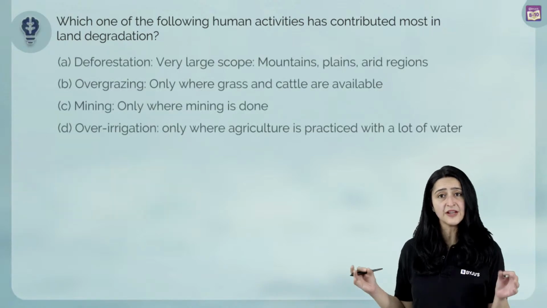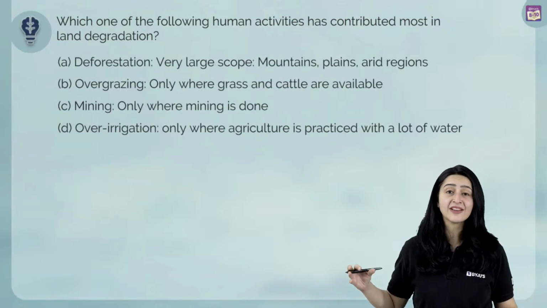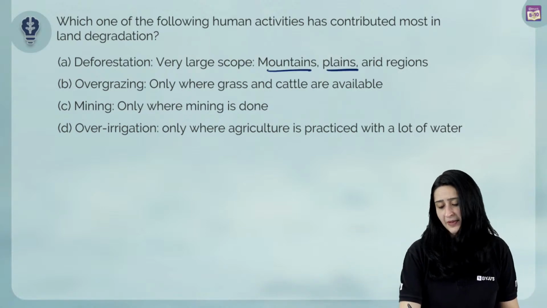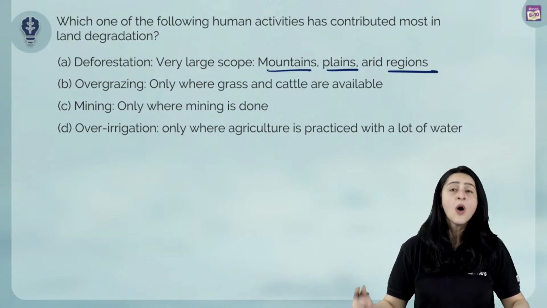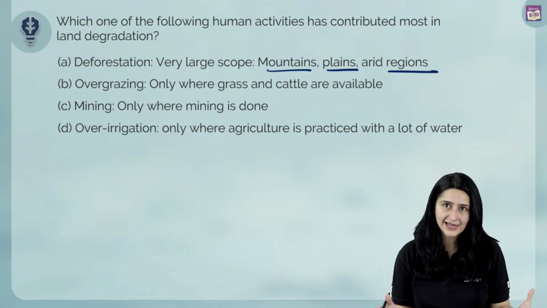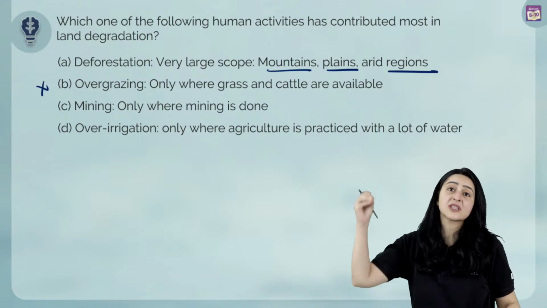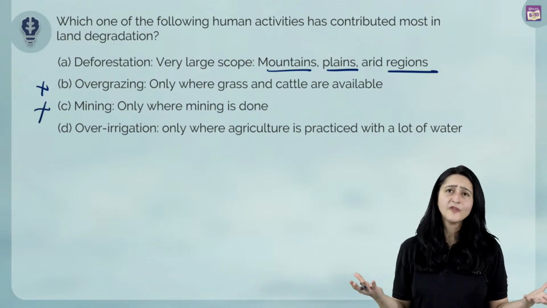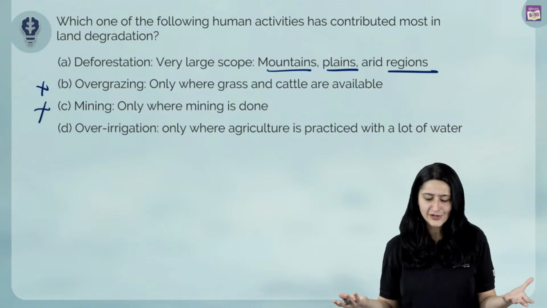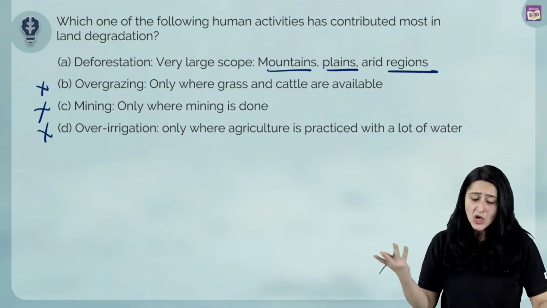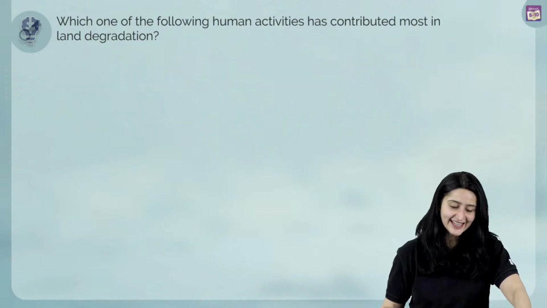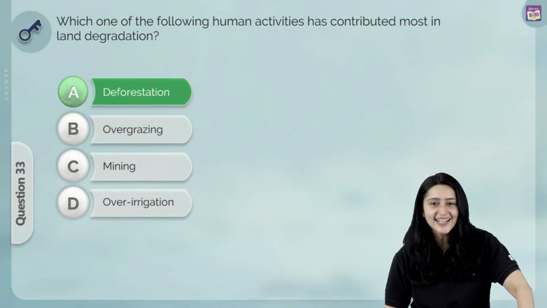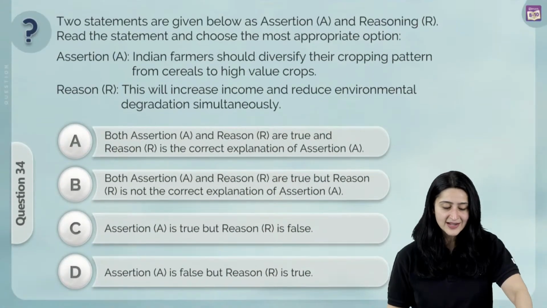However, if you think of deforestation, it actually has a very large scope. Why? It can happen in the mountains, it can happen in the plains, it can happen in the arid regions. Overgrazing obviously can happen only when there is grass, so we cannot say it contributes the most. Mining, obviously only where mining is done, and over-irrigation obviously only where agriculture is practiced with a lot of water. So we say that logically A, deforestation is the correct answer.